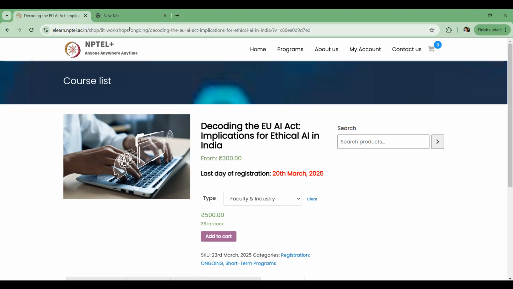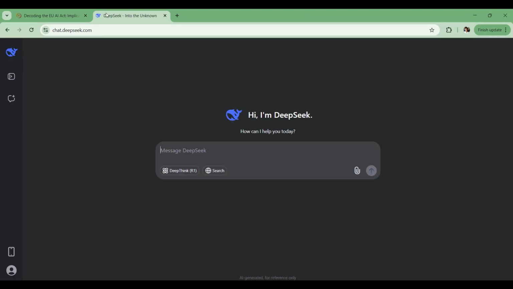This topic is very important. For example, if you remember DeepSeek, it's a Chinese-based LLM model. If I simply ask this chatbot, is Arunachal Pradesh part of India?